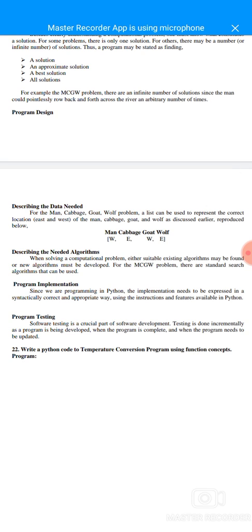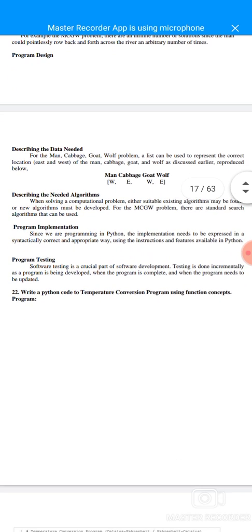Describing the needed algorithms. When solving a computational problem, either suitable existing algorithms may be found or new algorithms must be developed. For MCGW problems, there are standard search algorithms that can be used. Problem implementation means that, since we are programming in Python, the implementations need to be expressed in a syntactically correct and appropriate way, using the instructions and features available in Python.